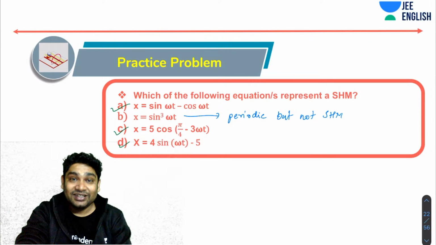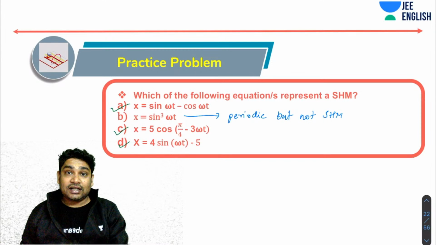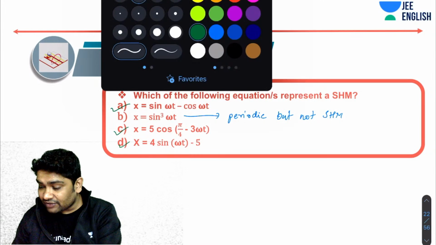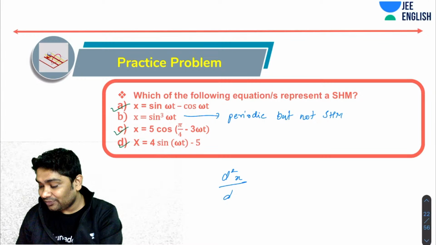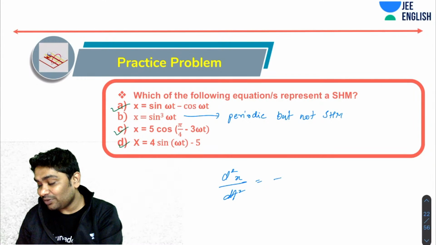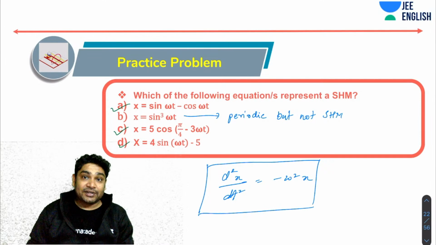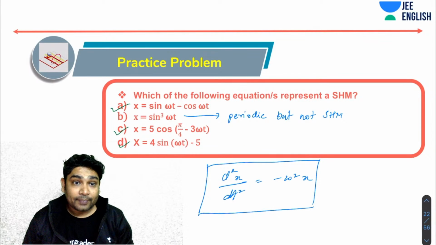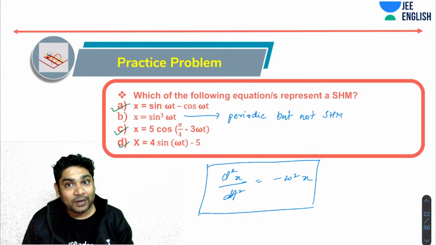Okay, so simple test. Please realize, guys, whenever you're asked whether a function represents SHM or not, the necessary and sufficient condition is that d2x over dt2 should be of the form minus omega square x. If you have this form, then that expression will represent SHM. If this form is not there, then the motion is not SHM. It may be periodic, but not SHM.